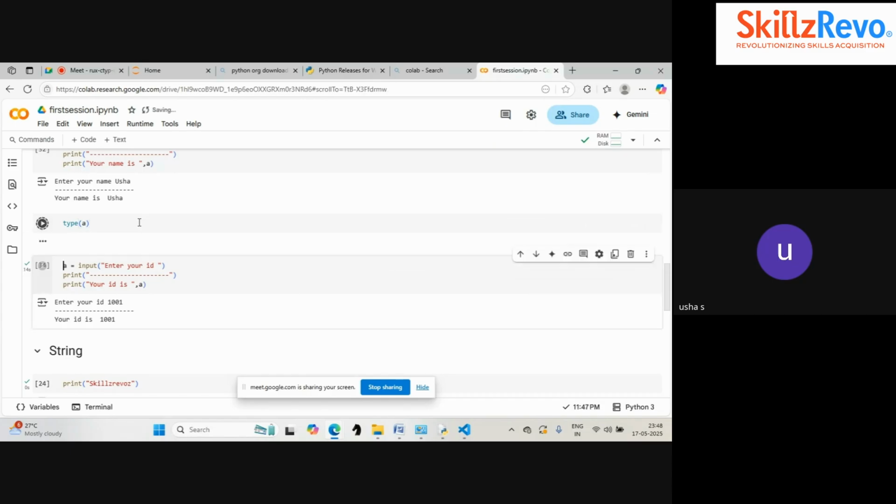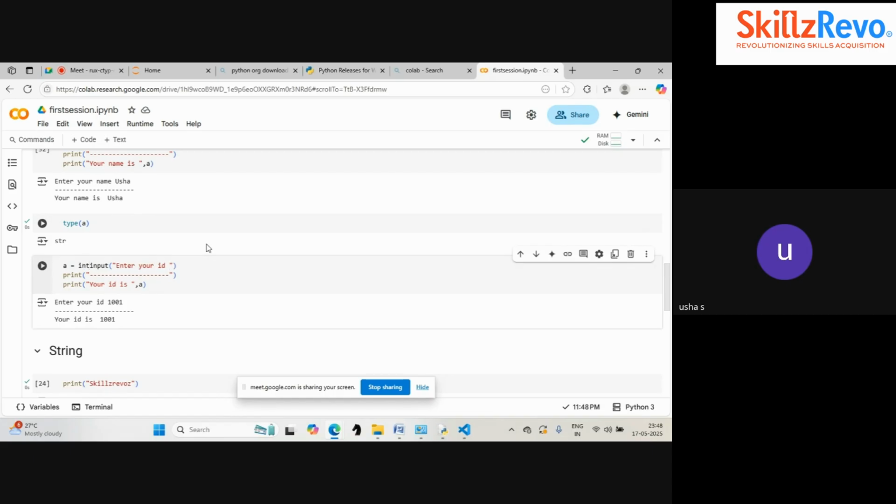It is again a string, guys. Why is it again a string? Because in input, whatever we give as an input will be considered as a string itself. It will not be considered as any other data type. If you want to convert it, as I mentioned earlier, you need to do the typecasting.